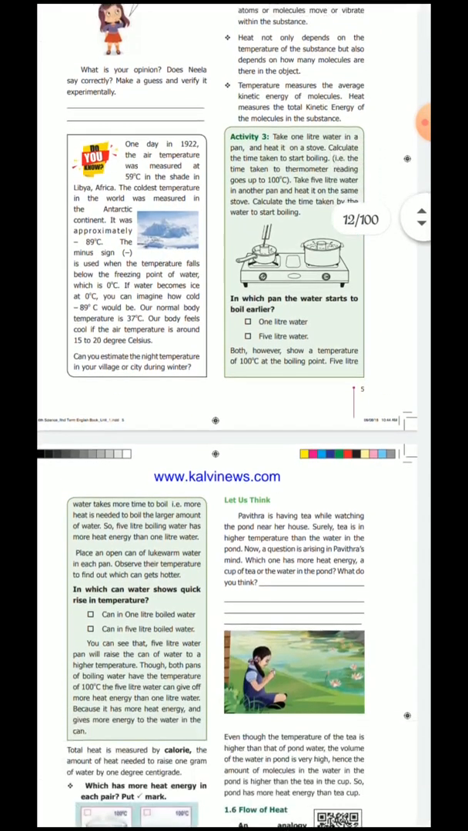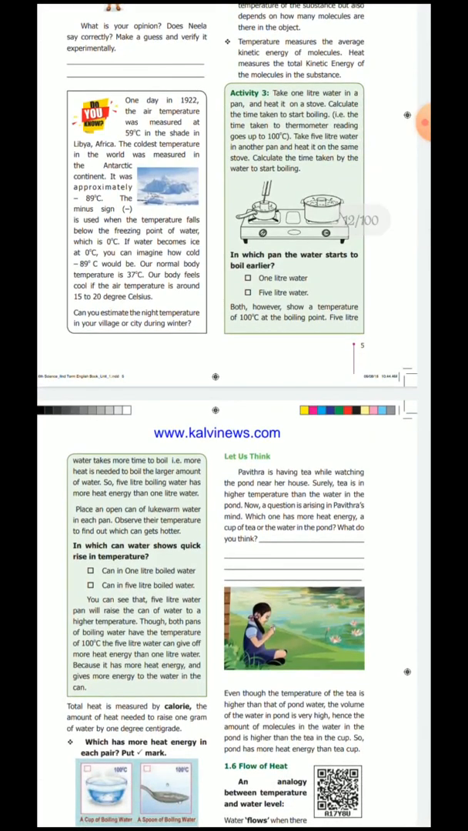Do you understand? Yes. Temperature measures the average kinetic energy of molecules. Temperature always measures the average kinetic energy of molecules. Heat measures the total kinetic energy of the molecules. Temperature only measures the average kinetic energy of the molecules, but heat measures the total kinetic energy of the molecules in the substance. Okay, do you understand, children?